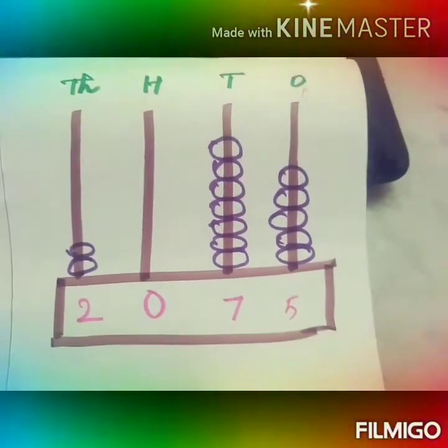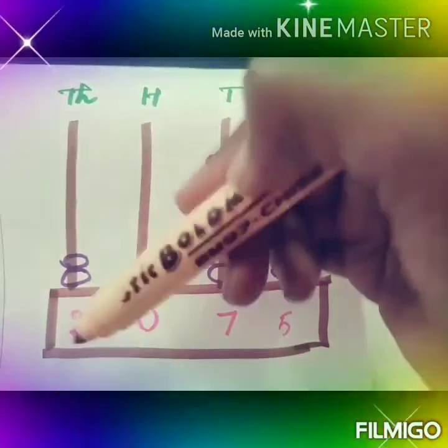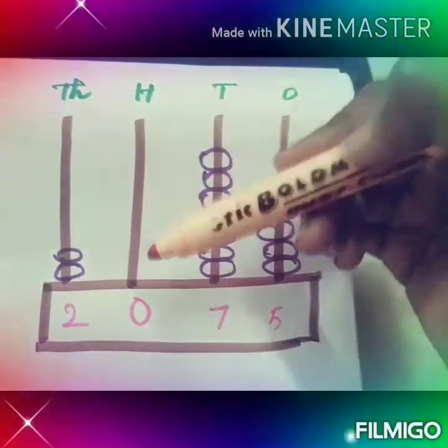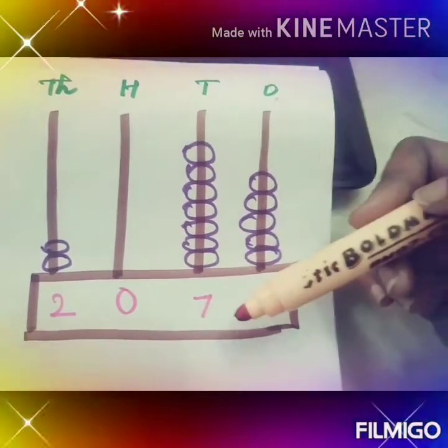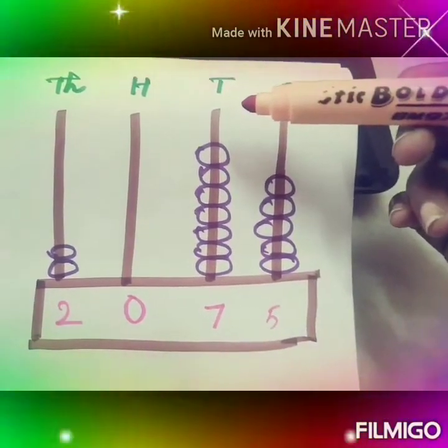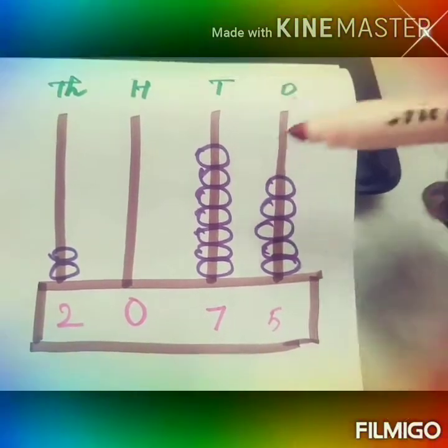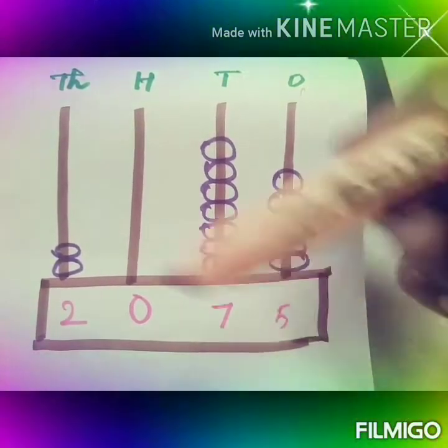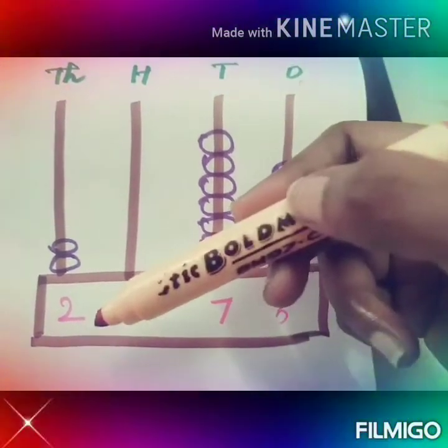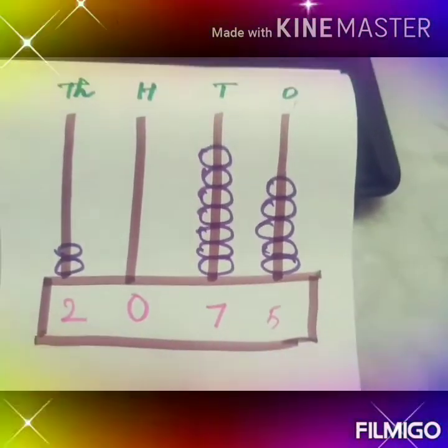So how did I tell you to read what is in the thousands place here? 2000. In the hundreds place nothing is there, so leave this. 7 in the tens place you will say as 70. And in the ones place you have 5, so totally how will you read this? 2075. Clear with this?